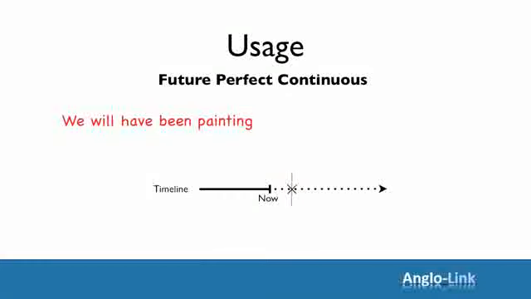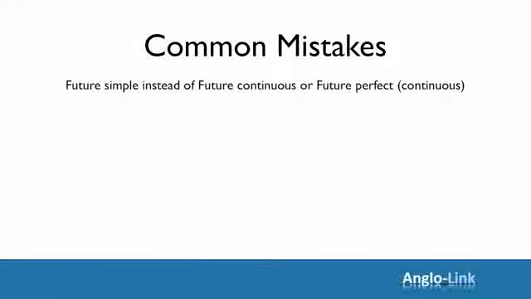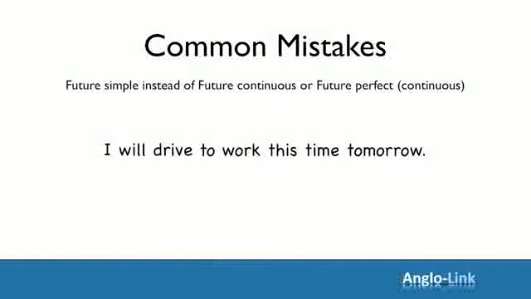Let's have a look at the timeline for this tense. We will have been painting all day by the time she returns. Right, let's wrap up by looking at some common mistakes. The most common mistake is using the future simple tense, I will do, instead of future continuous, future perfect, or future perfect continuous. Let's look at some examples.